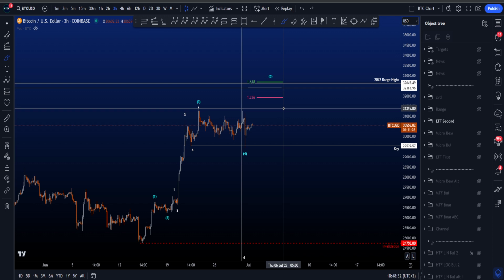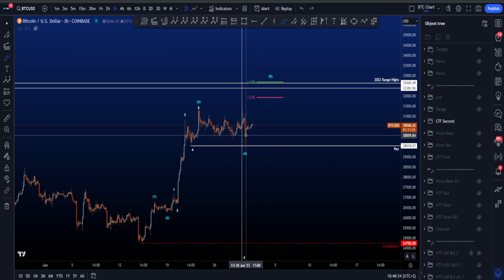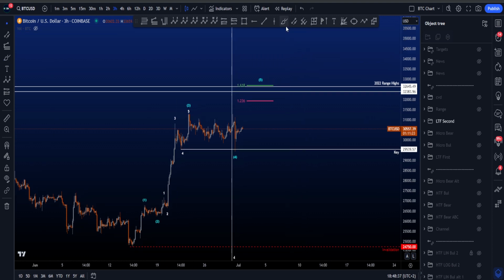However, you know, there's always a probability that this can be an impulse. Nothing is certainty in trading. Nothing is 100%.